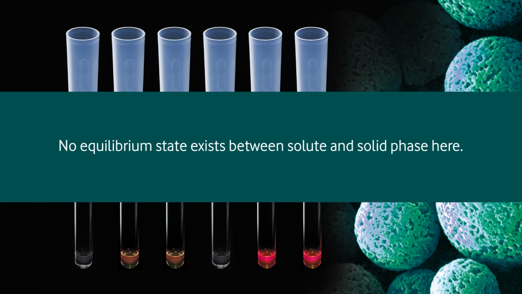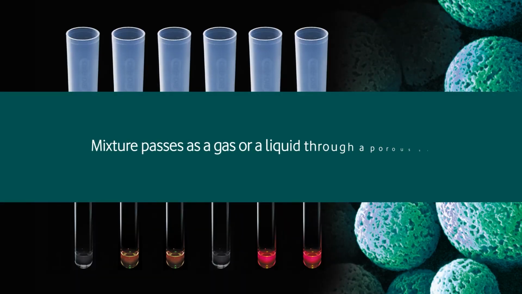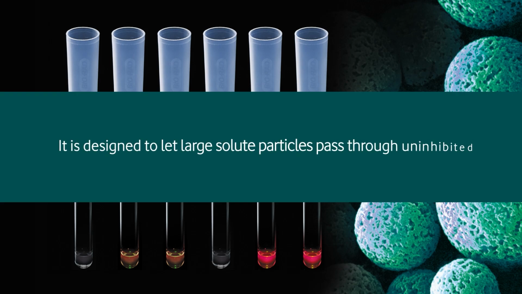Please note that in the case of molecular exclusion chromatography, there is nothing called equilibrium. There is no equilibrium that exists between components, constituents, and the two phases. Here what is done is that the mixture passes as a gas or as a liquid through a porous gel. The gel is designed in such a way that the bigger particles will move unhindered, uninhibited. They will move fast, without passing through the gel.